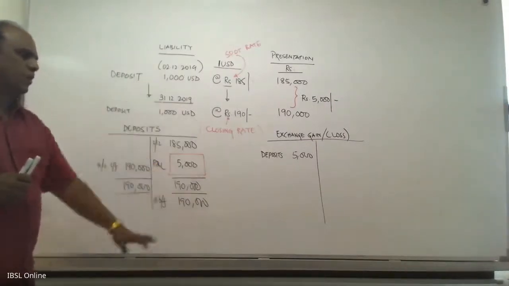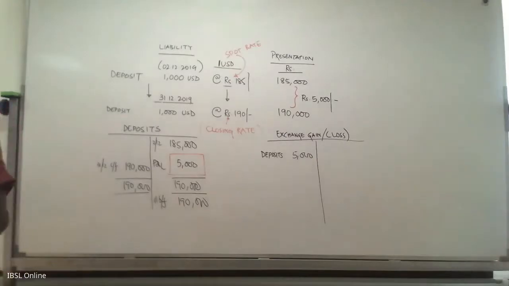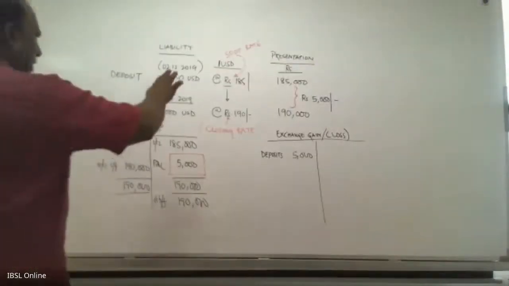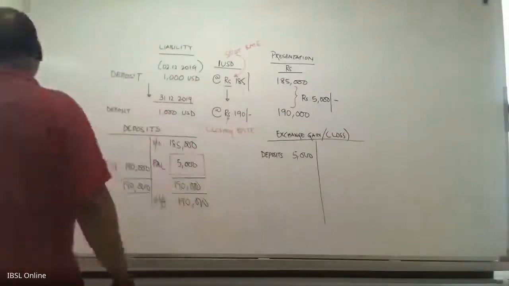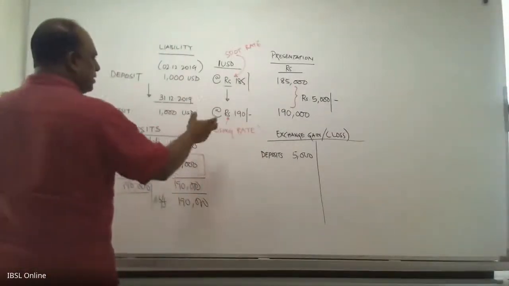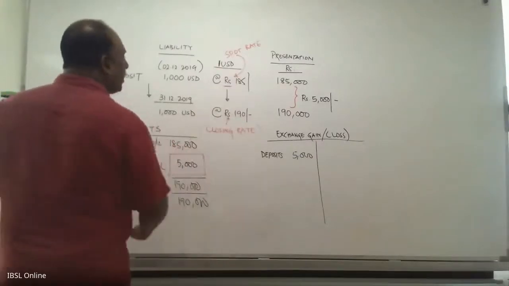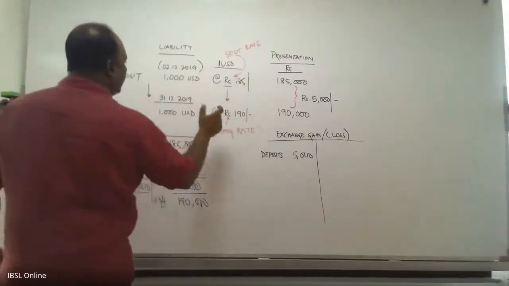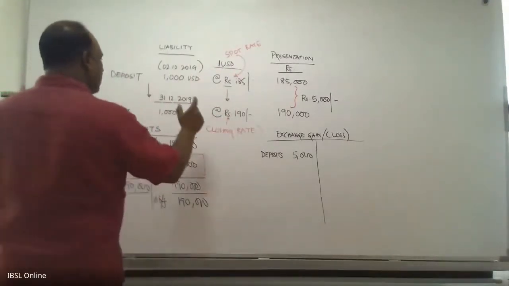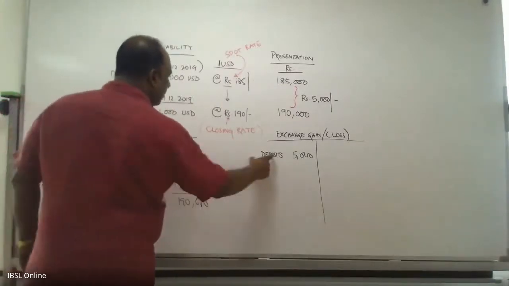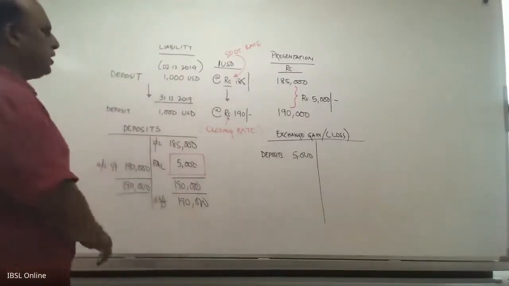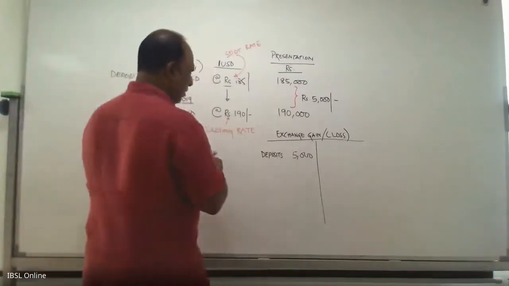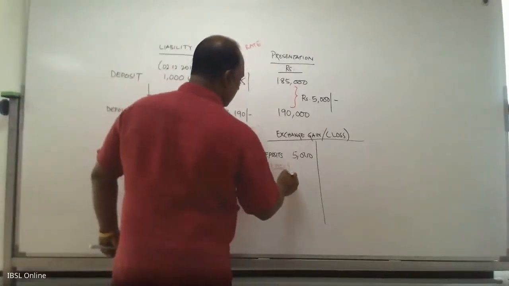This is what is called revaluation gain or loss. What you are doing here is translation, or actually it becomes a revaluation, because this is an existing deposit and you are now trying to revalue it by this rate. As a result of this revaluation, you have a revaluation loss, a debit, of $5,000.